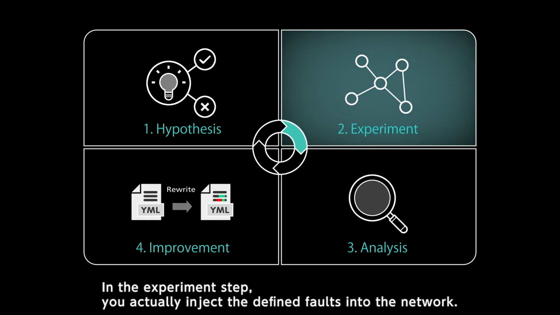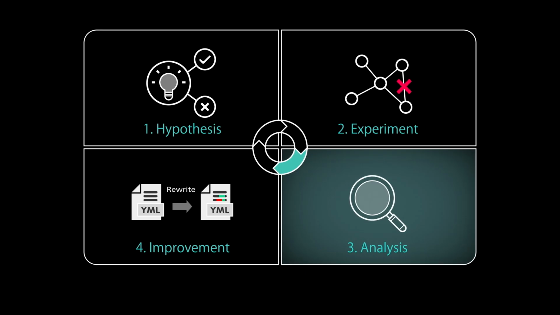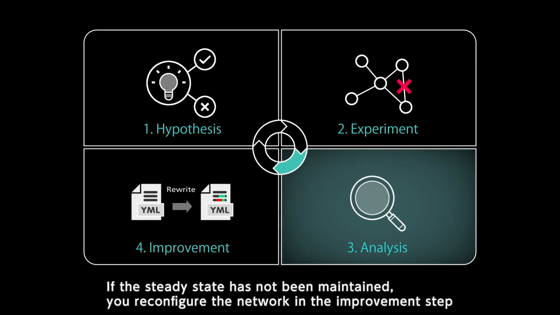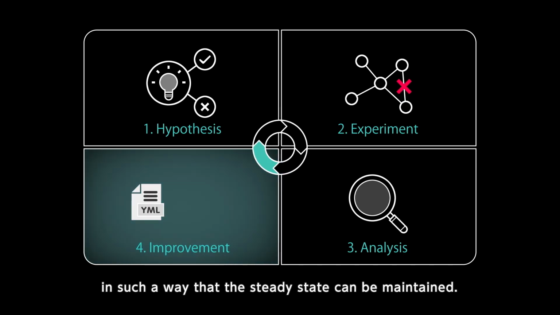In the experiment step, you actually inject the defined faults into the network. In the analysis step, you check the state of the network after the experiment and analyze whether the steady state has been maintained. If the steady state has not been maintained, you reconfigure the network in the improvement step in such a way that the steady state can be maintained.